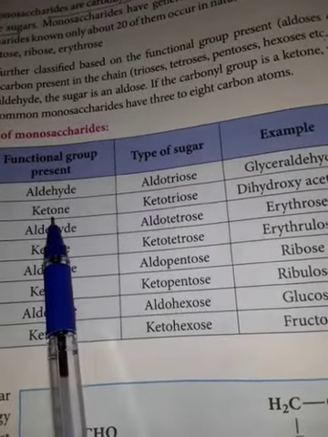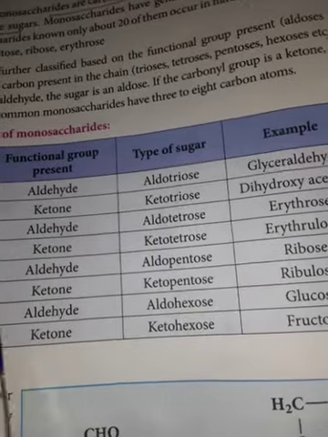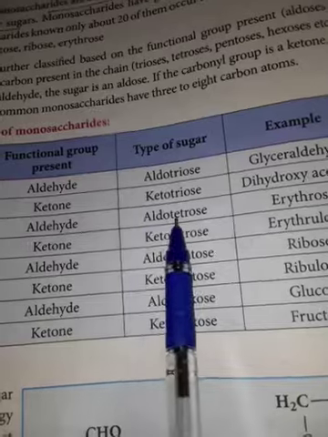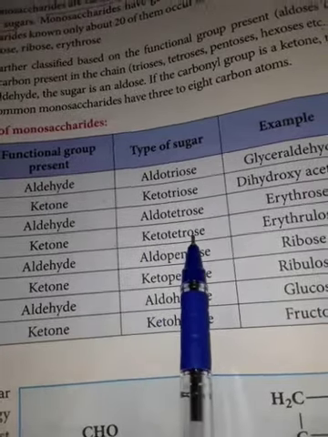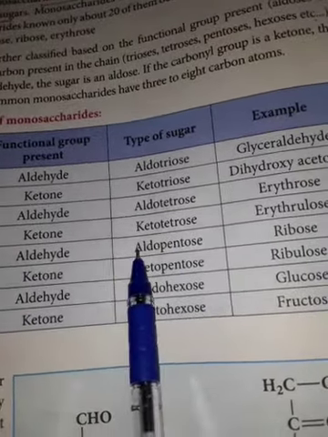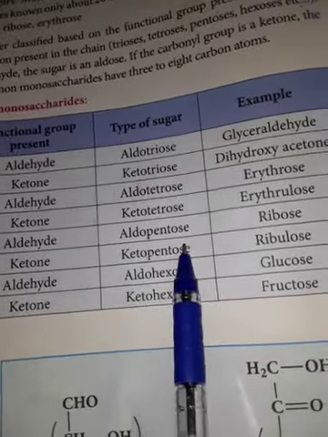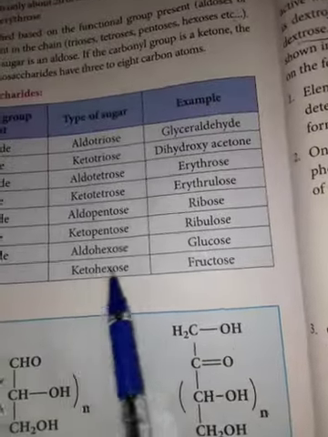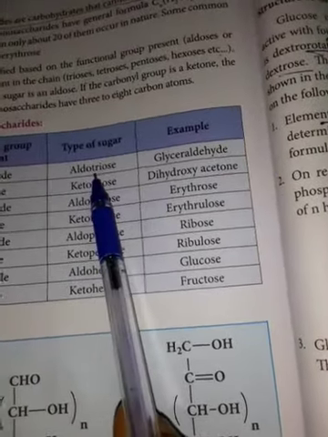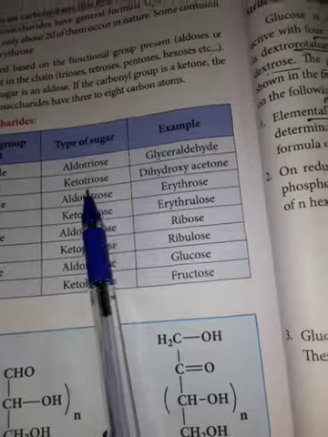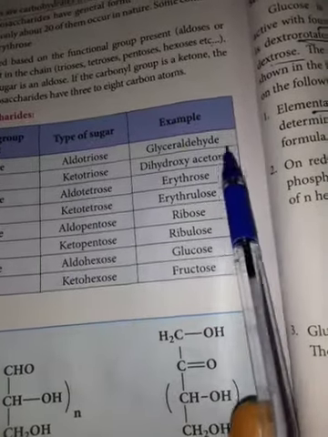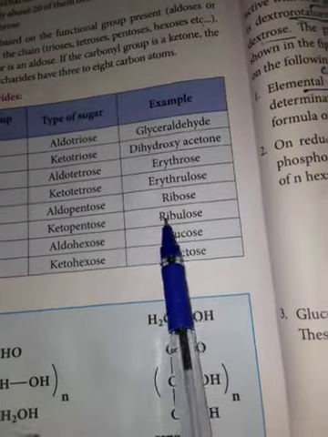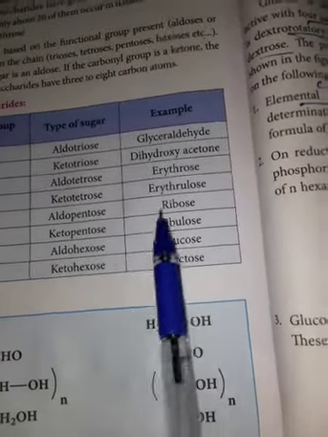Similarly ketotriose. 4 carbons: aldotetrose, ketotetrose. 5: aldopentose, ketopentose. 6: aldohexose, ketohexose. Each has one example: triose means glyceraldehyde and acetone; then erythrose, erythrulose, ribose, ribulose, glucose, fructose.